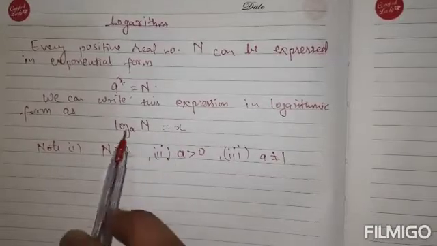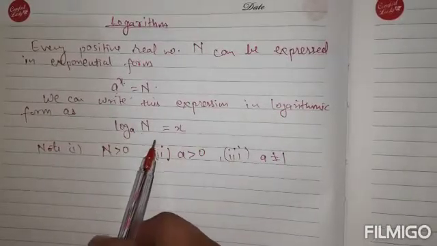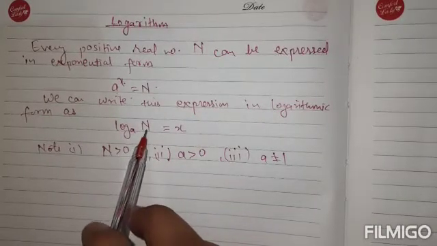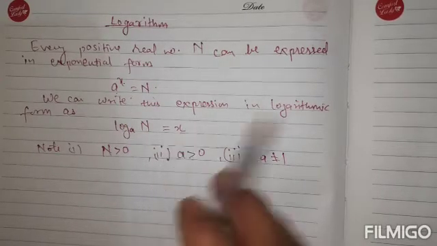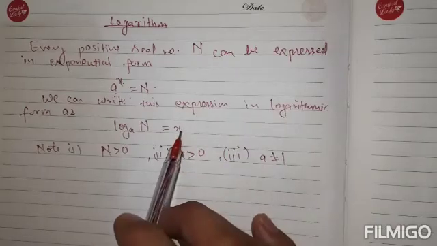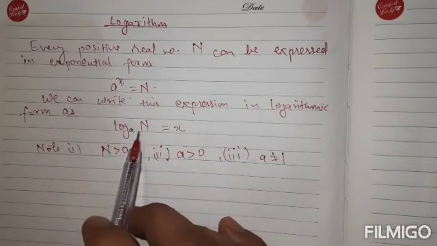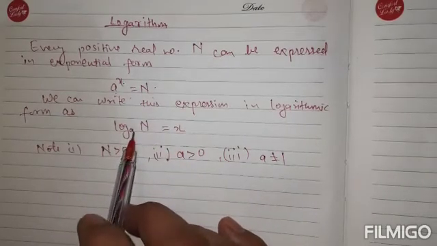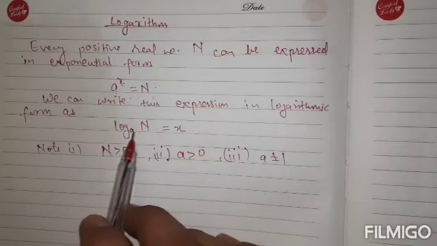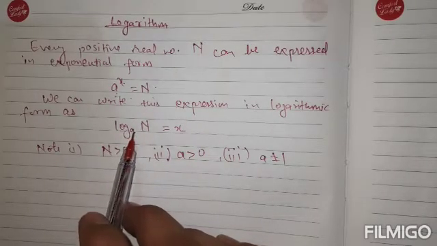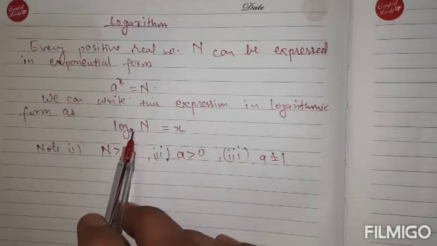Now see, since this is a logarithmic function, for every value of n we will get a unique value of x, if a is fixed. See, whenever we write log n to the base a, it means that a is fixed. a is a certain number like 2, 3, 4.